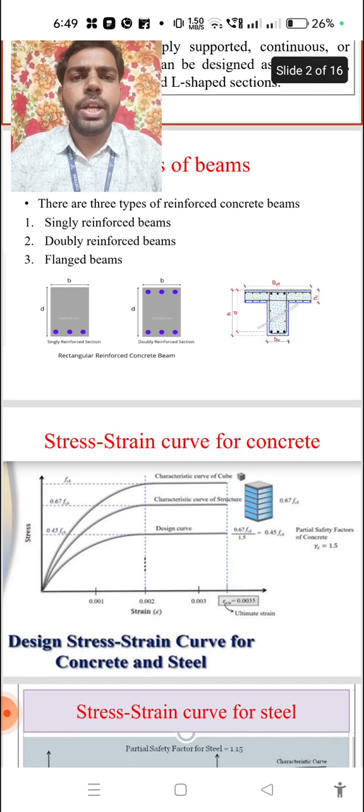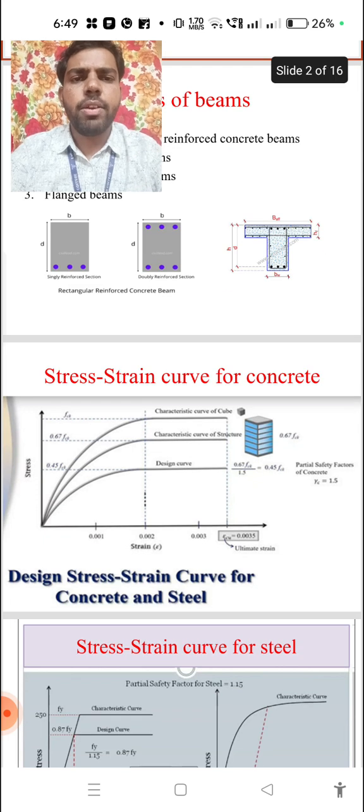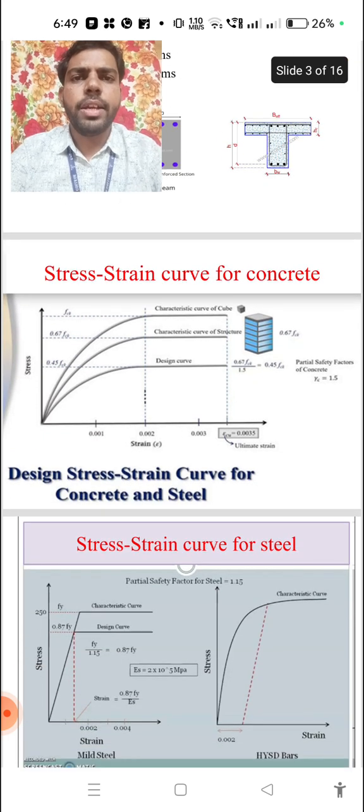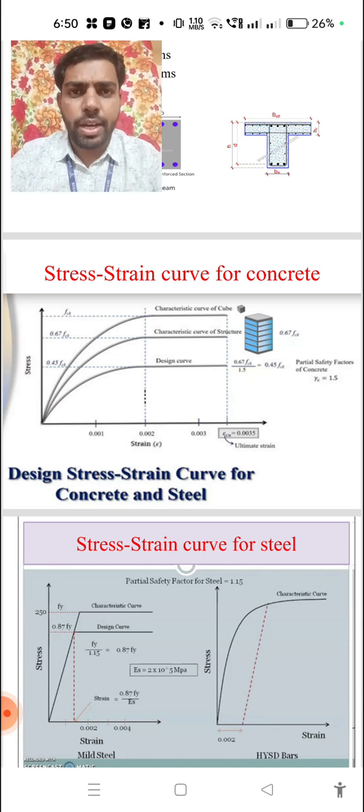Next, coming to the material behavior of concrete and steel. In the stress-strain curve for concrete, the concrete is made in the laboratory. We manually mix the concrete, manually take the specifications and manually apply the load.